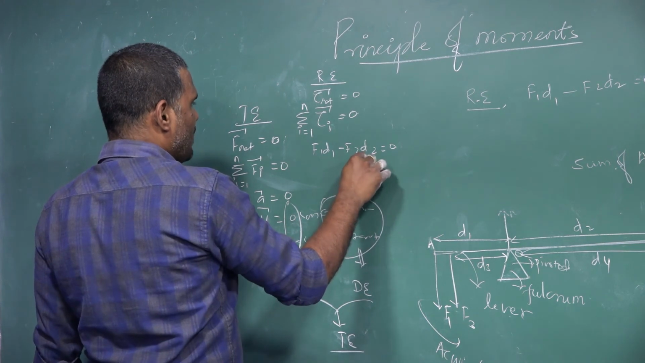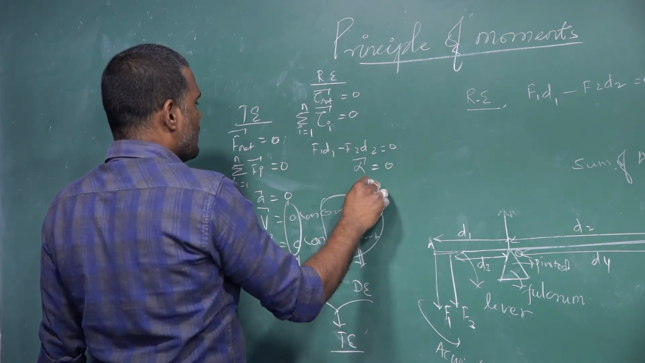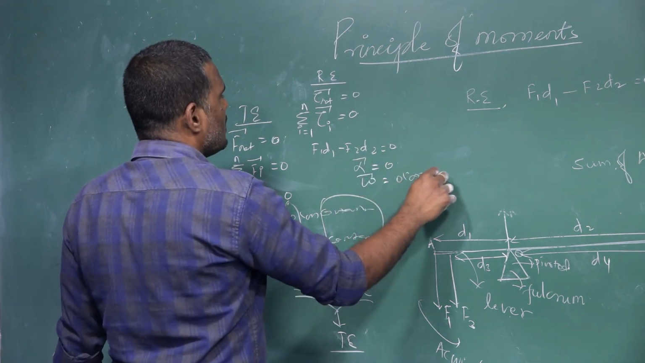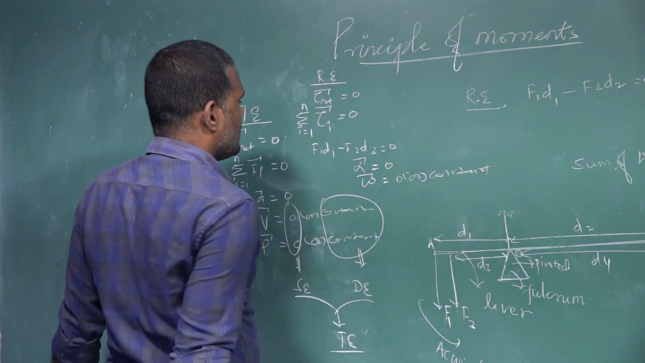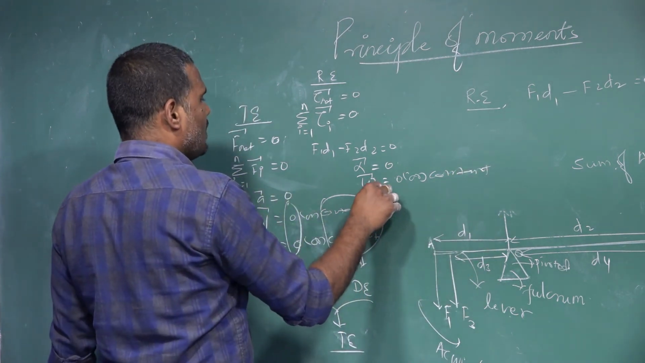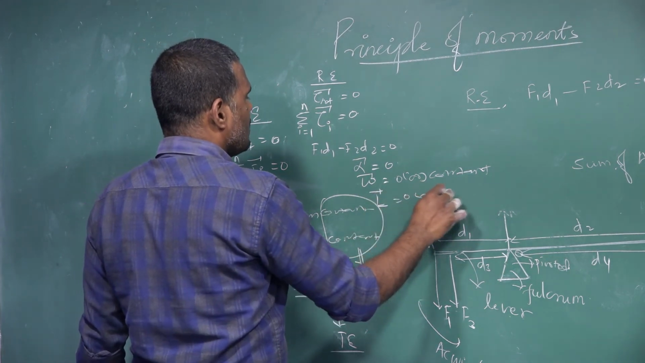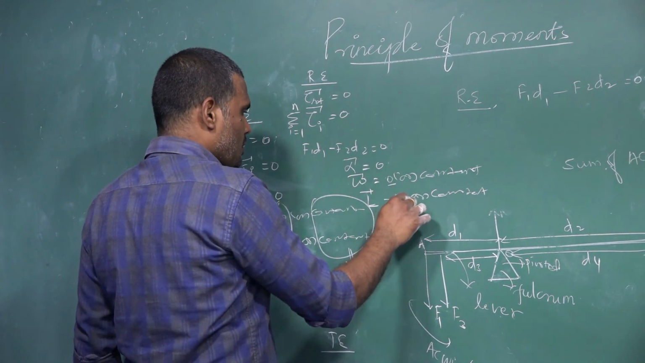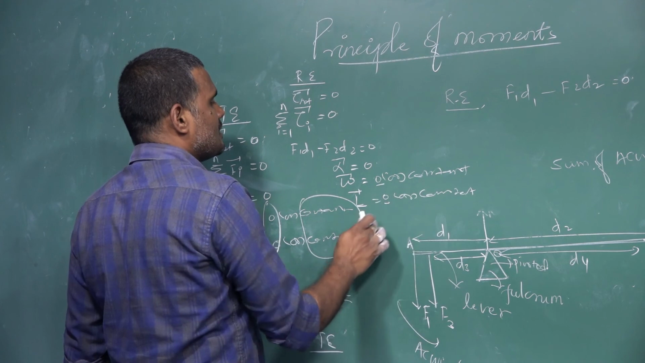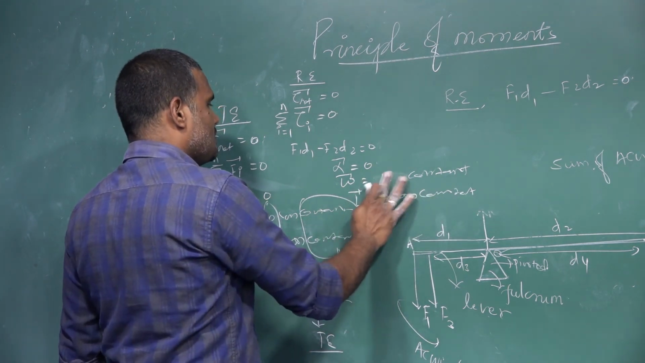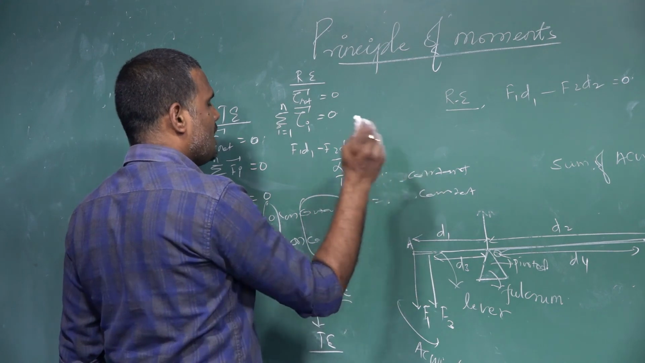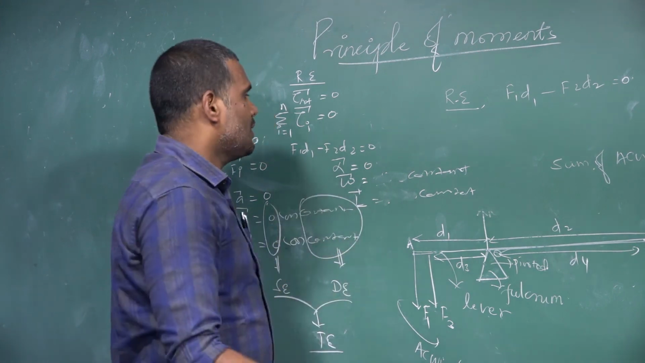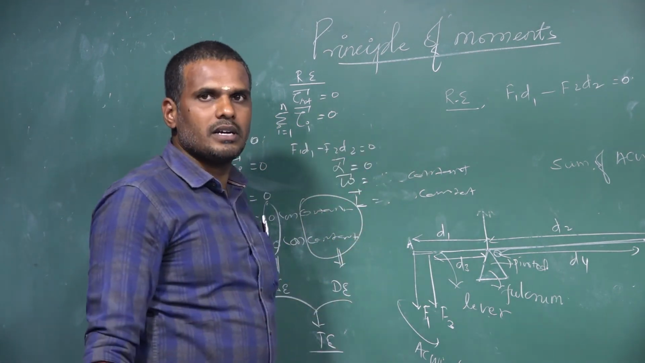And we can say angular acceleration must be equal to 0. Then angular velocity must be equal to 0 or constant. Then angular momentum must be equal to 0 or constant. We usually speak about constants, so angular momentum is a constant. Angular momentum is a constant, angular velocity is a constant, and angular acceleration is 0. If these conditions exist, then the body is said to be in a state of rotational equilibrium.